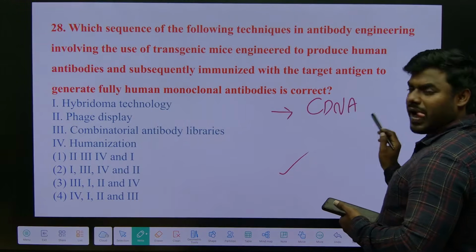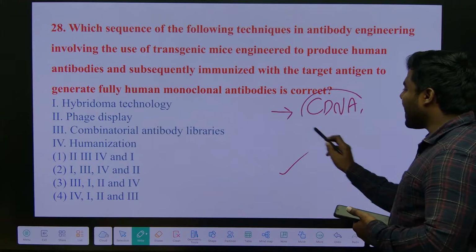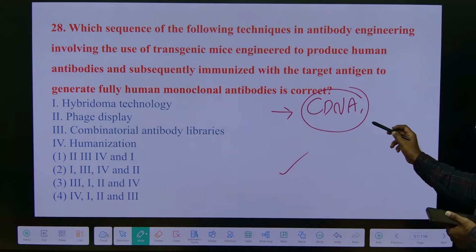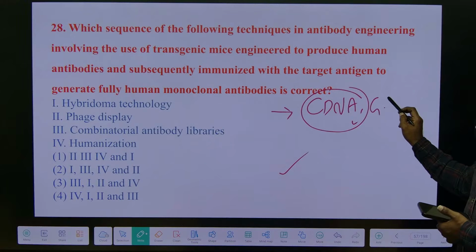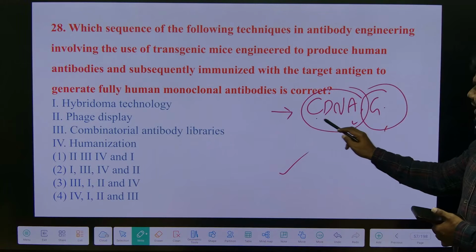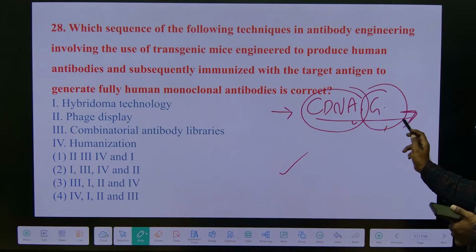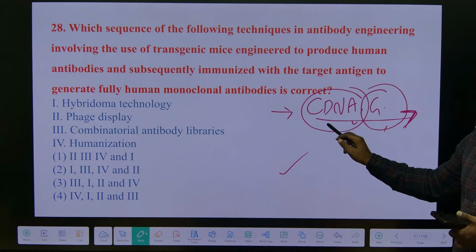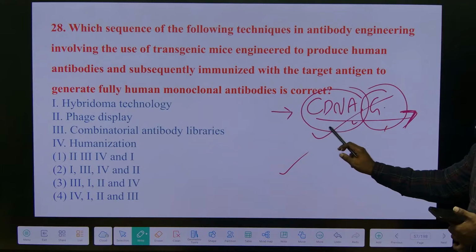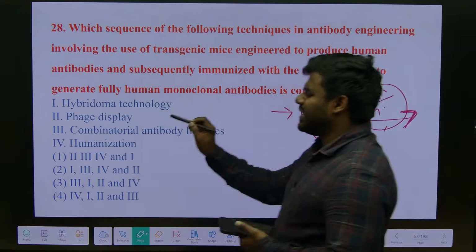What is cDNA? Complementary DNA library. Correct? Here we also read the genomic library. Here, what we do is take all the vectors or all the genes and store them. So this is the final process generally.